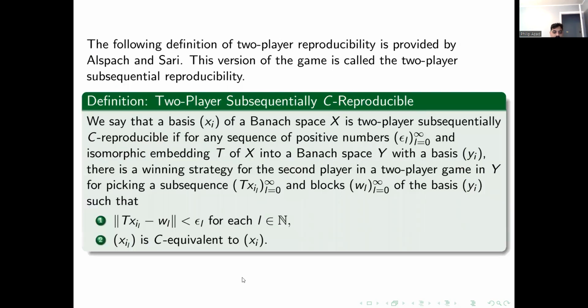Here's the definition. Let's say we have a Banach space X with basis x_i and a Banach space Y with basis y_i. We embed X into Y via an isomorphism.